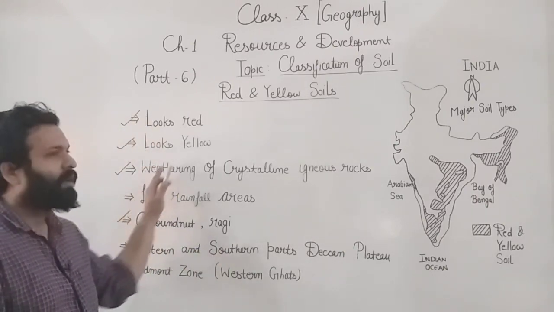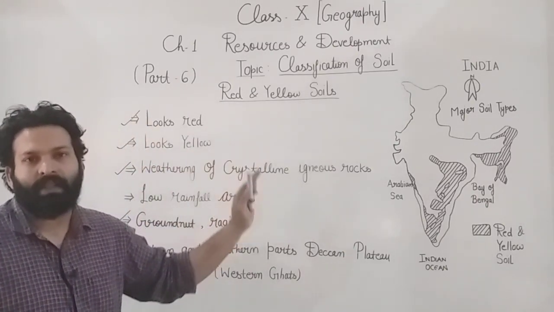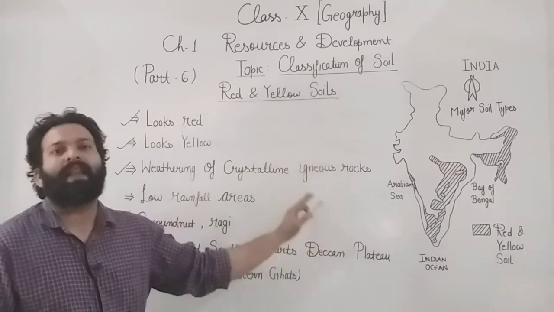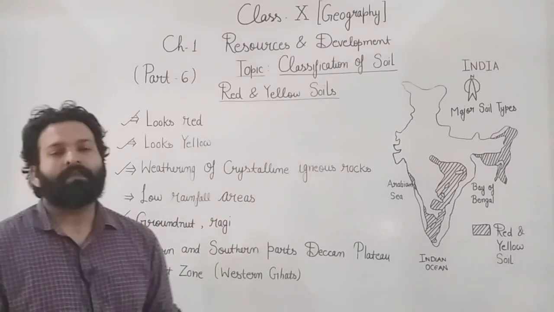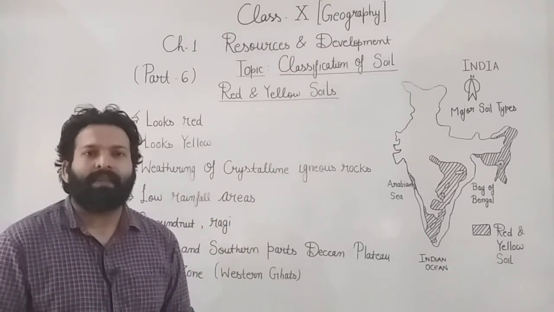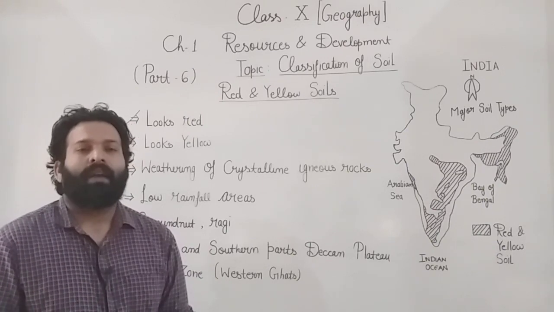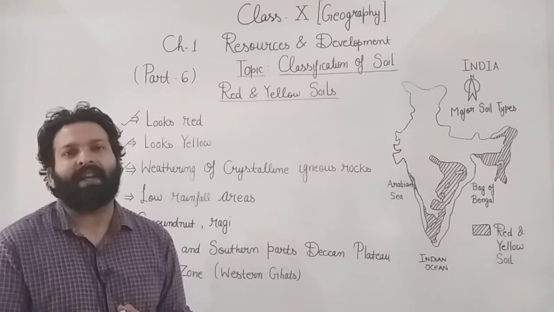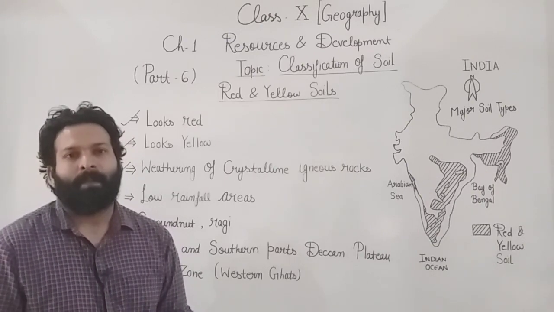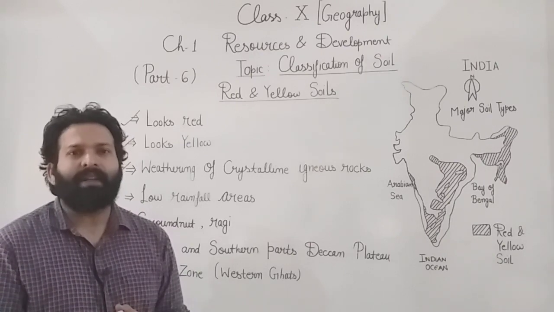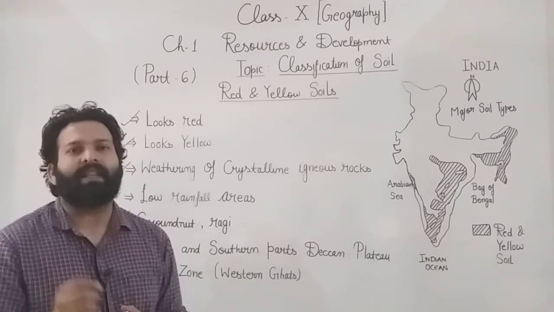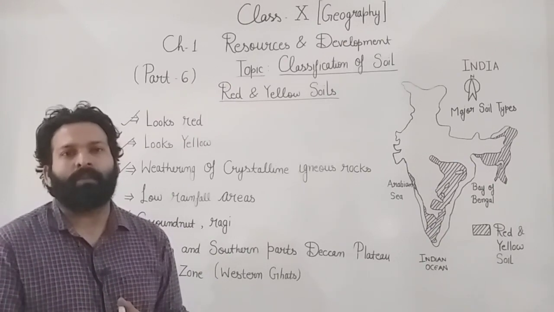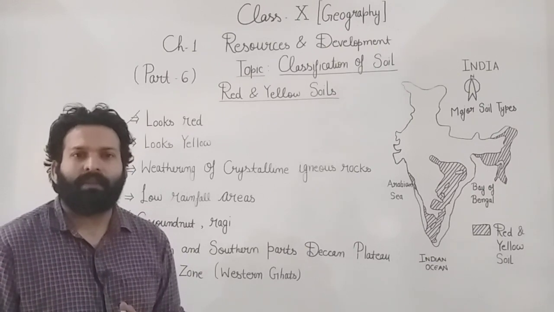The next point regards the formation of this soil: it is formed due to weathering of crystalline igneous rocks. Weathering we already discussed in our previous video. Weathering is the process in which the rock is fragmented, breaks up, decays. And what is the reason behind it? Physical factors like change in temperature, frost action, plants, animal and human activities. So this is weathering.